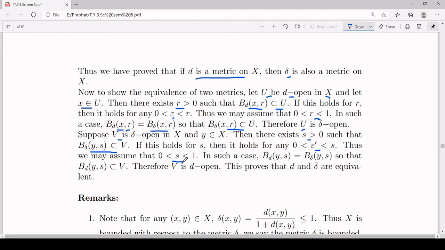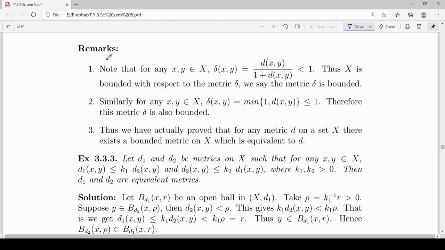Now again, the same case will happen. In B_d(y, s), the set of all elements whose distance d, if z is an element of this open ball, then d(z, y) will be less than s, but s is less than 1. So d(z, y) is less than 1. And what is delta(z, y)? Minimum of 1 and d(z, y). But d(z, y) is less than 1, so delta(z, y) should be equal to d(z, y). That is, open ball B_d(y, s) is the same as open ball B_delta(y, s), and B_delta(y, s) is a subset of V. Therefore, B_d(y, s) is a subset of V. Therefore, V is d open. That proves d and delta are equivalent.